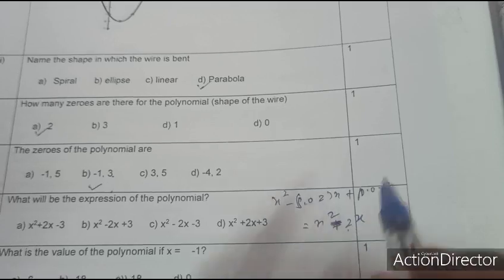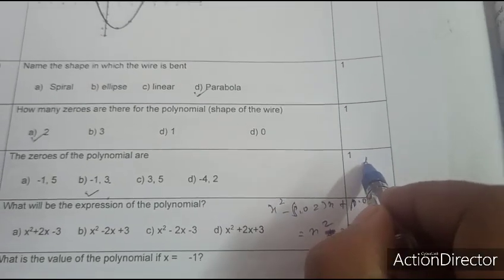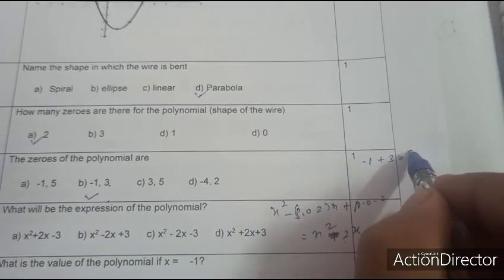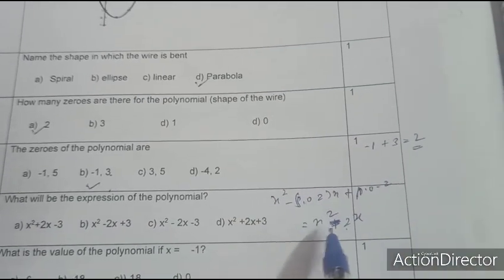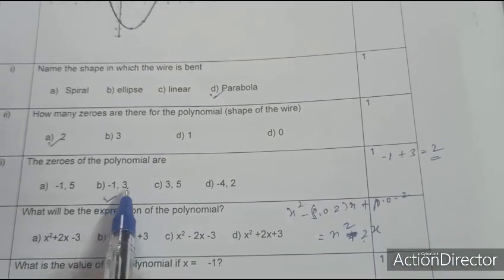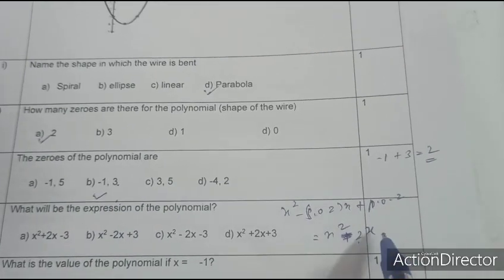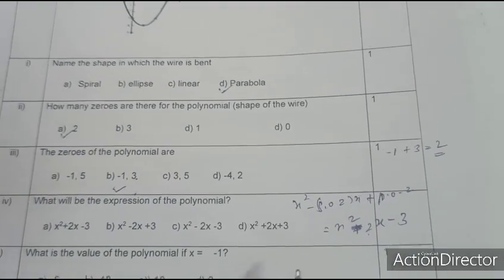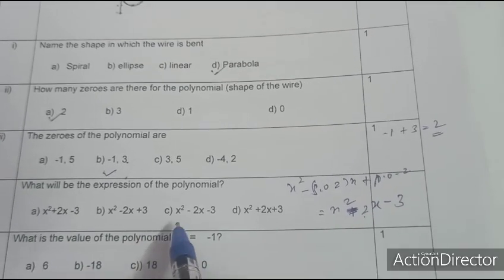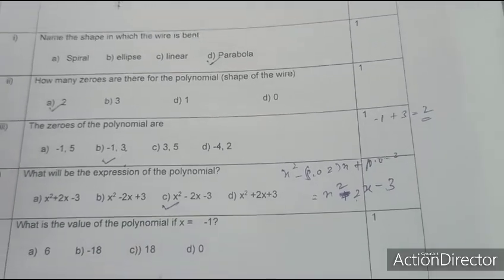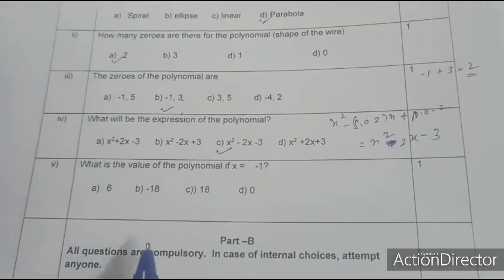The sum of zeros, -1 plus 3, is 2, so x square minus 2x. The product of zeros, 3 into minus 1, is minus 3. Therefore, the quadratic polynomial is x square minus 2x minus 3.